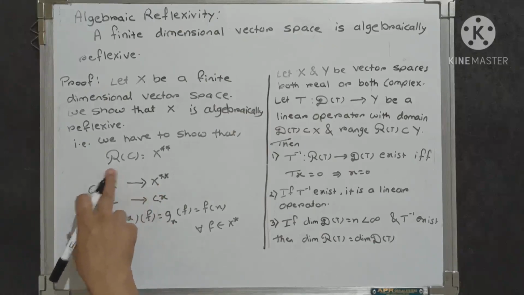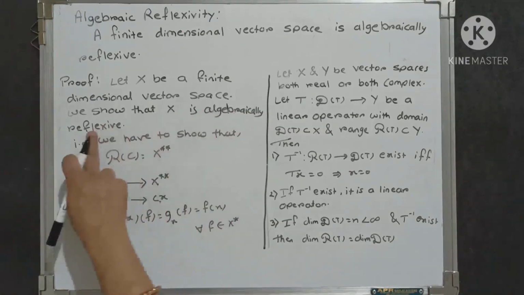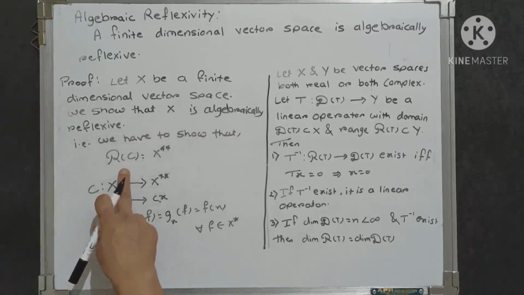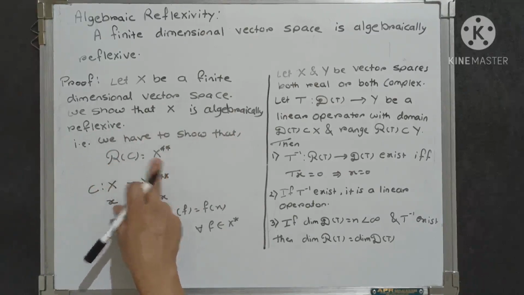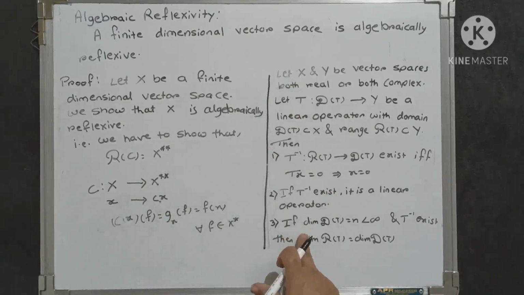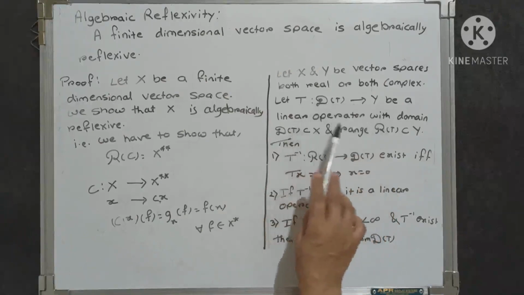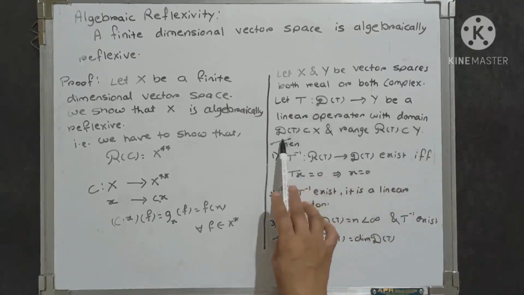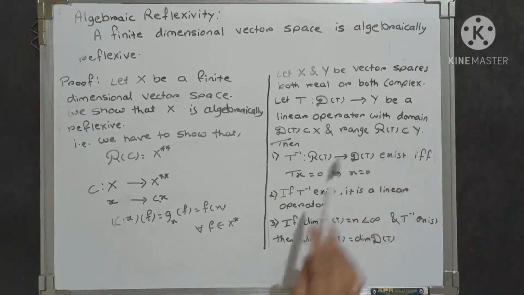Here script R of C is the range set of C, and to show that capital X is algebraically reflexive, we have to show that script R of C equals X double star. To show this, we use this theorem. This theorem says: let capital X and Y be vector spaces, and T from script D of T to Y be a linear operator with the domain D of T contained in X, and the range script R of T contained in Y.